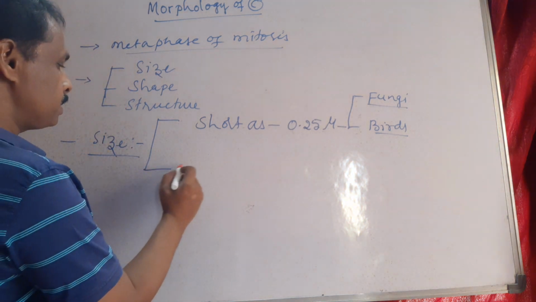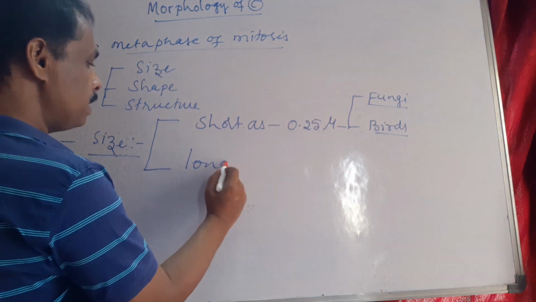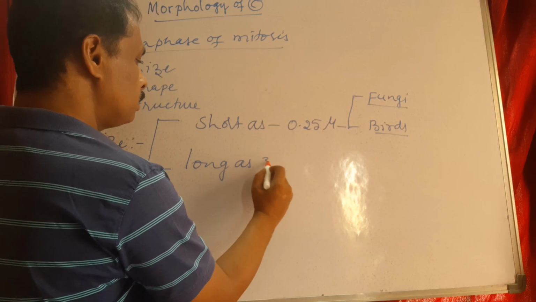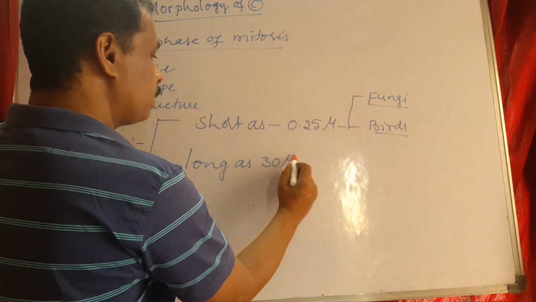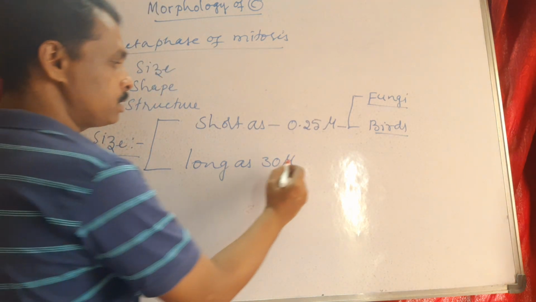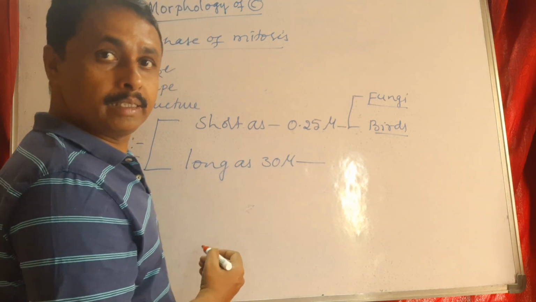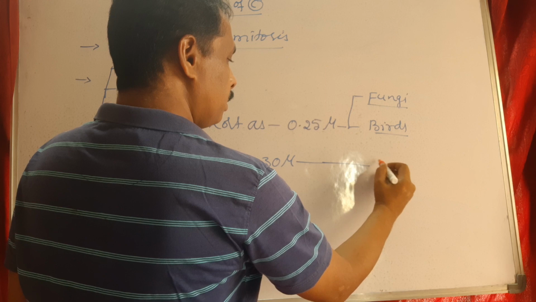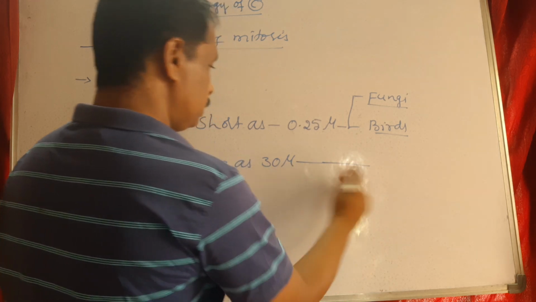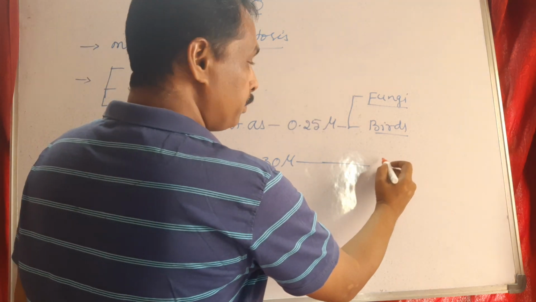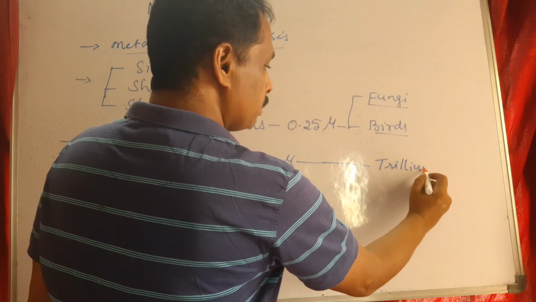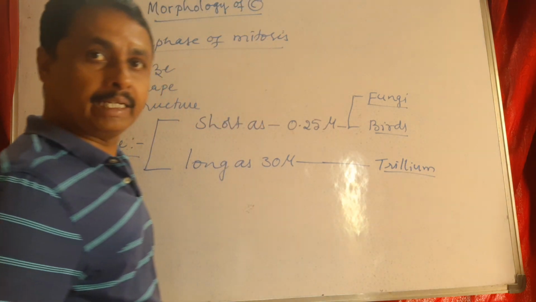The chromosome size is as long as 30 microns in one member of Liliaceae, that is Trillium.